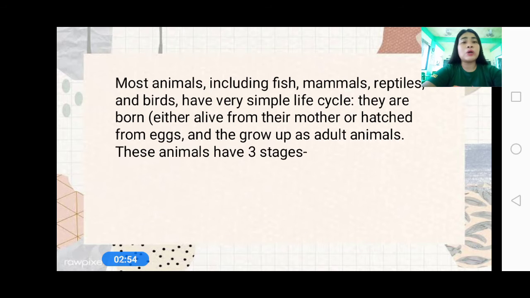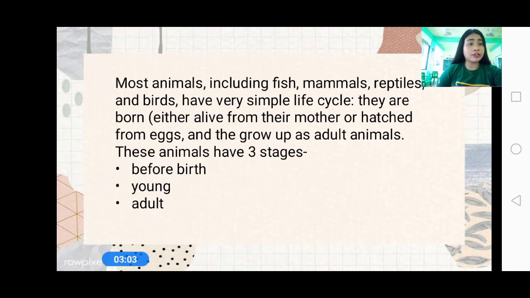Okay? So these animals have 3 stages only. Wherein before birth, young, and adult. Okay, so those are the 3 stages of development of these animals. Okay, before birth, young, and adult.